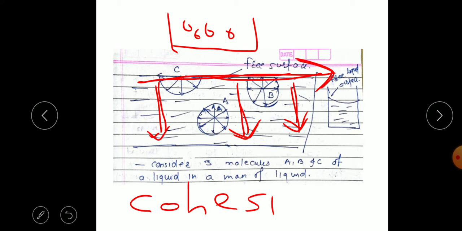This tensile force acting tangential to the surface, per unit length, is called the surface tension.